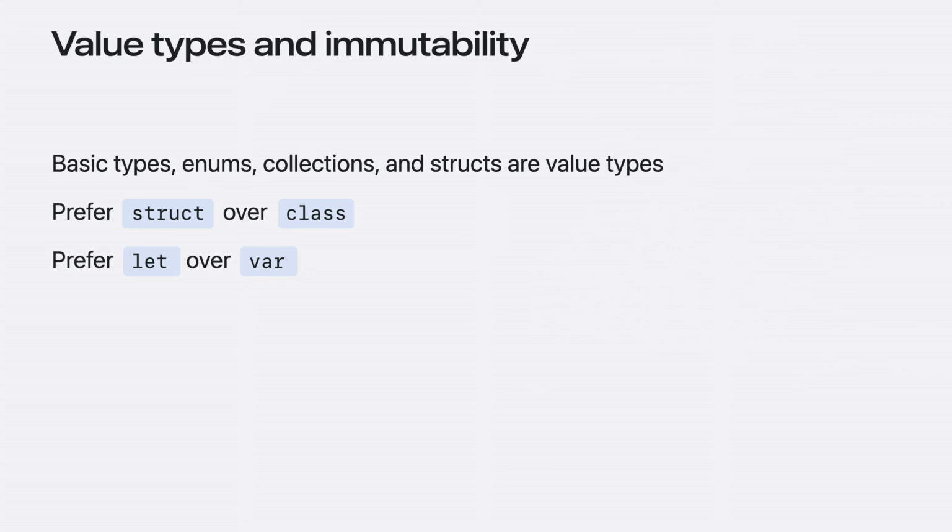Most types you encounter in typical Swift code are value types. Reference types like classes do exist, and we'll cover them later, but their uses are more specialized. Swift emphasizes value types and immutability because controlling when a value can change makes it much easier to reason about code, especially in tricky domains like concurrent programming.